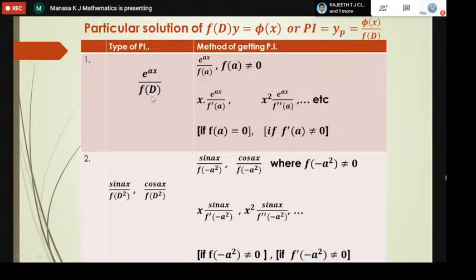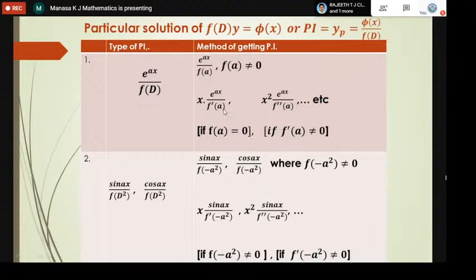You have to replace every d by a. So f dash of d changes to f dash of a. And once again, you check whether it is equal to 0 or not. If f dash of a is not equal to 0, this is the solution.